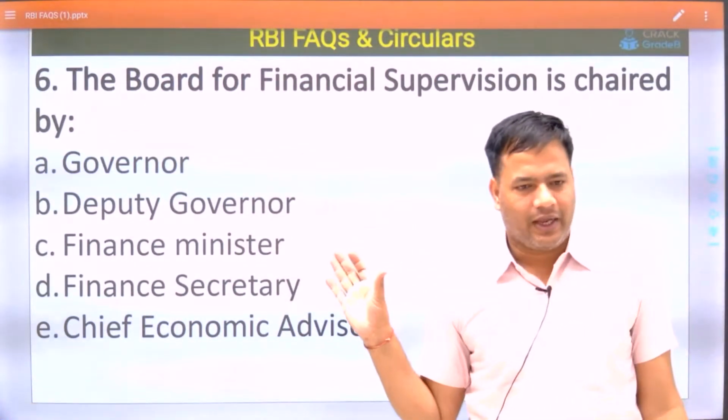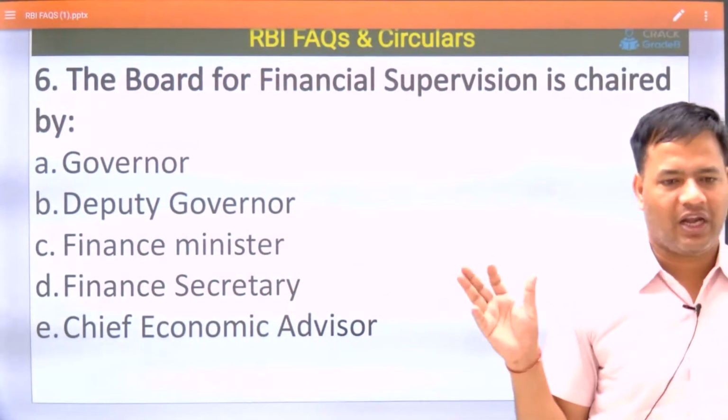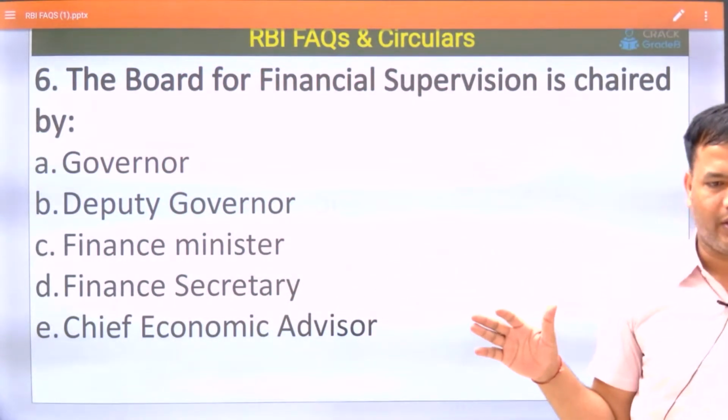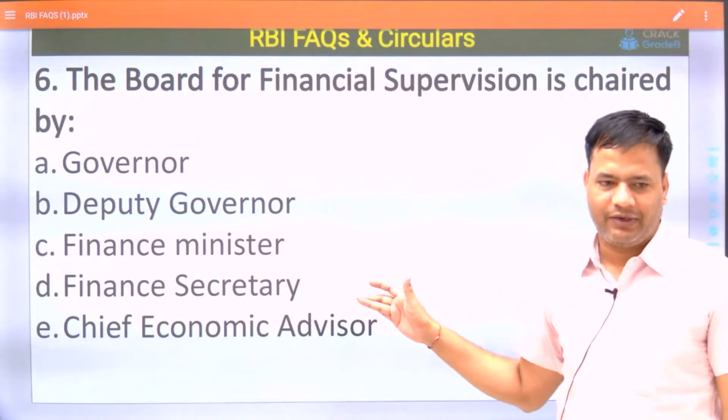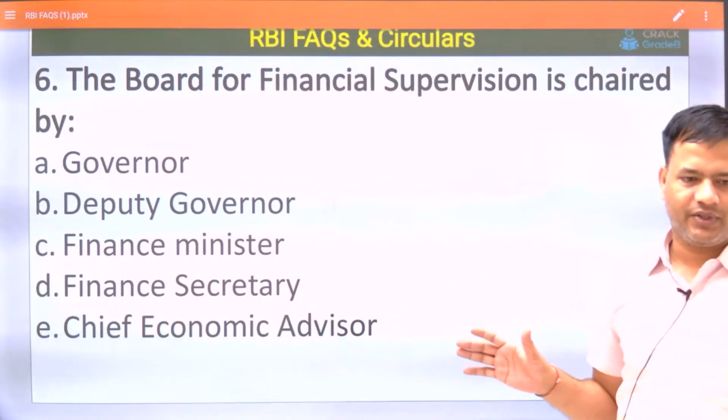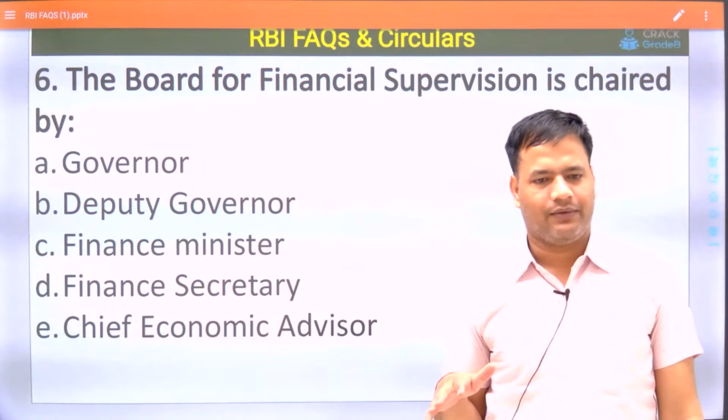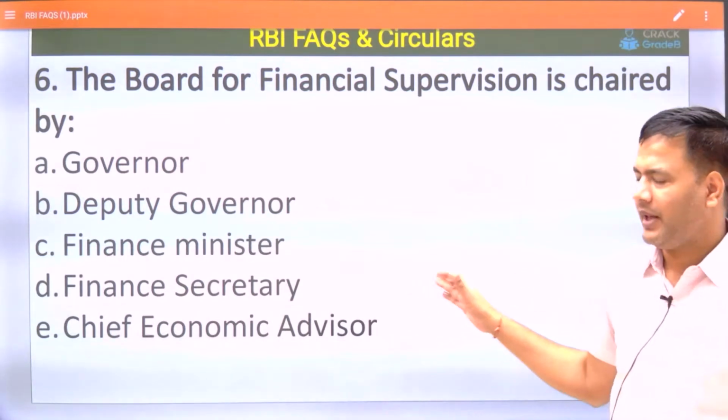All these questions have been taken from the RBI website or RBI Act. I have not taken them from anywhere else. Only from the RBI website we have taken these questions. And in this series, we will discuss questions from the RBI FAQs, notifications, circulars, or RBI Act.